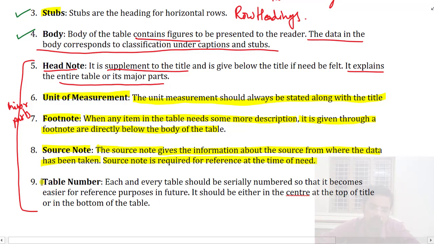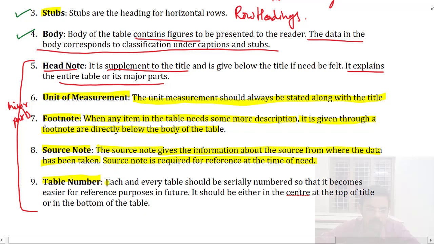Same way, if a particular document may contain more than one table, then to refer to a particular table, we may need a table number. That is how the tables are classified among each other, like table number 4.1, table number 4.2, table number 4.3, and so on. Here 4 may refer to a chapter of that text, and 1 means it is the first table of that 4th chapter.